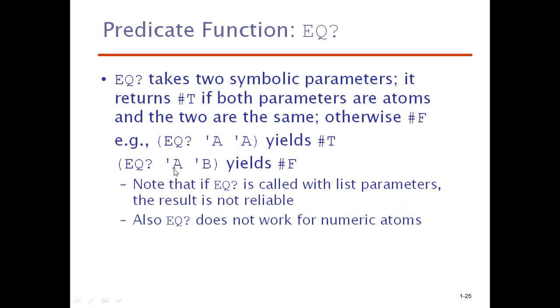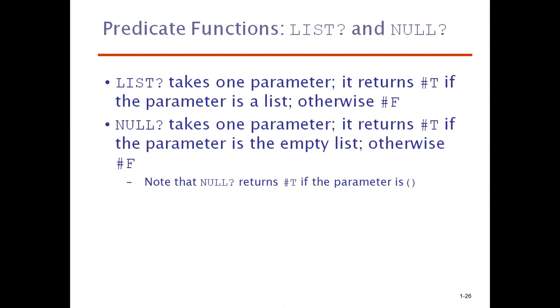So always it will check with the variable that is going to be used for the comparison. Next important predicates are list and null. So what does list mean? Whether the given input is a list or not. That is going to be checked with list.